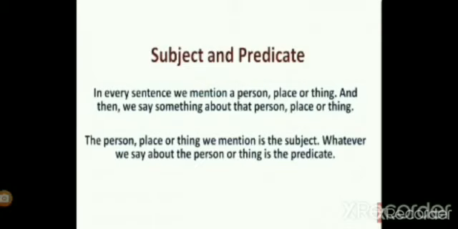Whatever we mention, the person, place or thing, is our subject, and whatever we say about it is our predicate. So are you clear about subject and predicate?